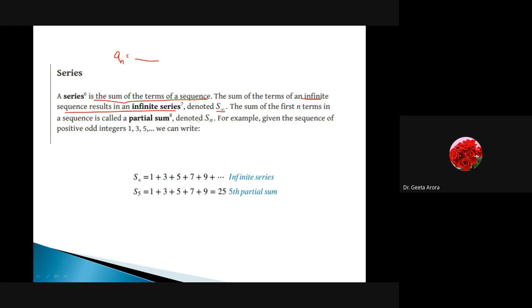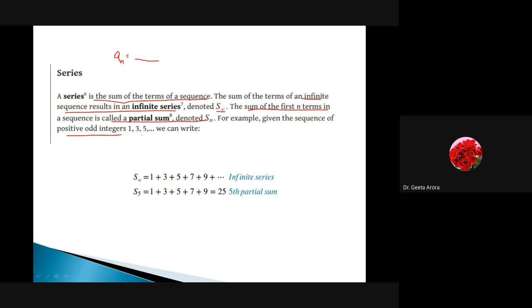But if we have a finite sequence, or we can take from the infinite, we are going to take the sum of the first n terms in a sequence. It is called a partial sum denoted by Sn. For example, here we have given a sequence of positive odd integers. Positive means all are positive. Odd and integer. Odd means 1, 3, 5 and they are all integers. Correct?